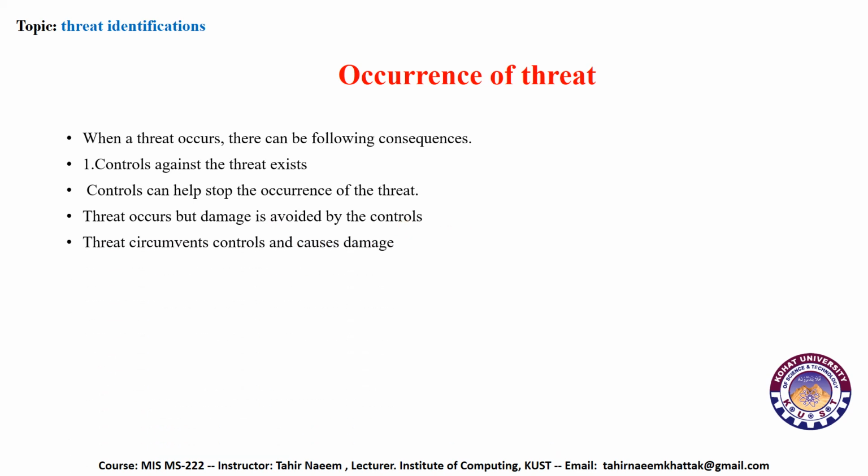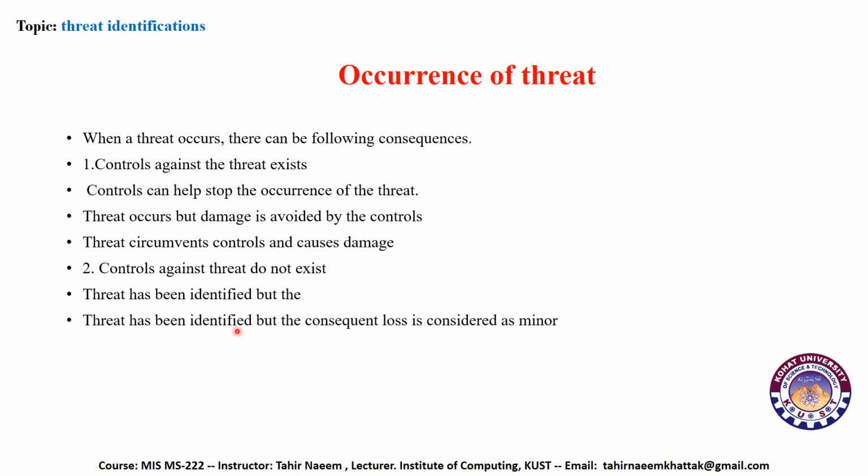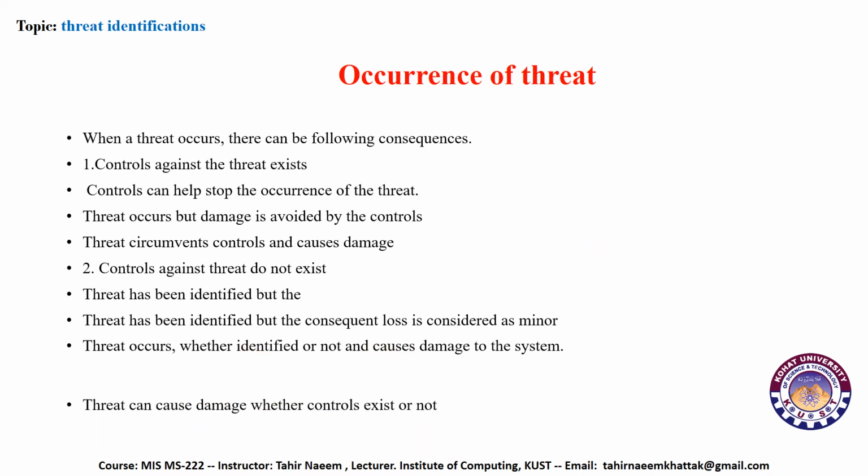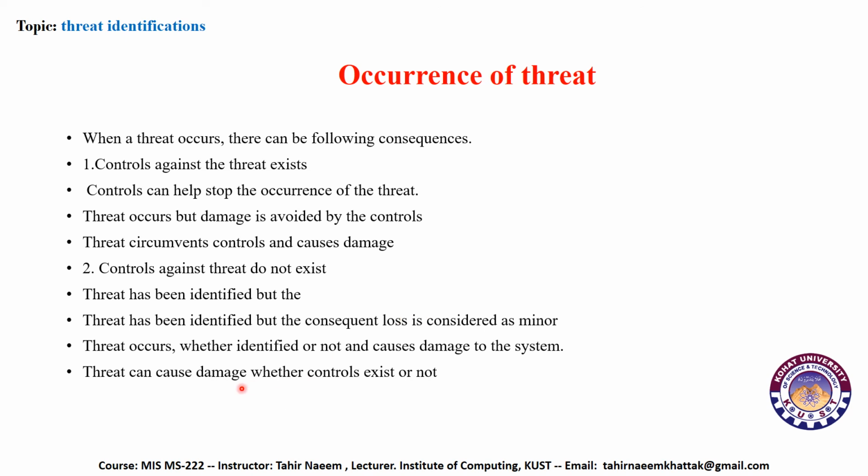Threat circumvents the control and causes damage. Control against threat does not exist. Threat has been identified, but the consequent loss is minor. Threat occurs whether identified or not and causes damage to the system. Threat can cause damage whether a control exists or not.